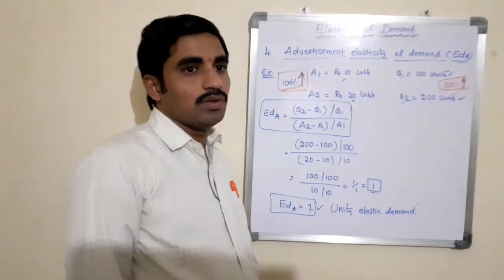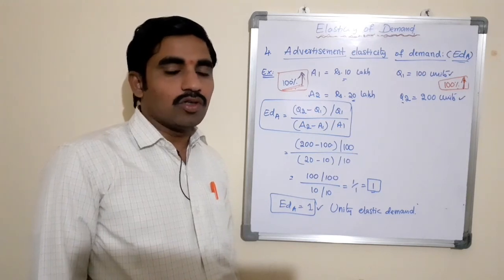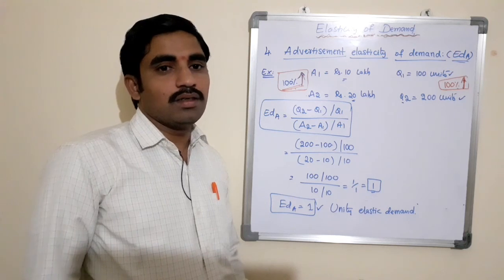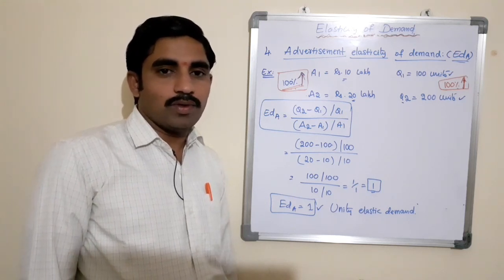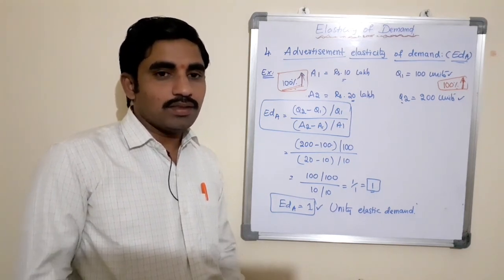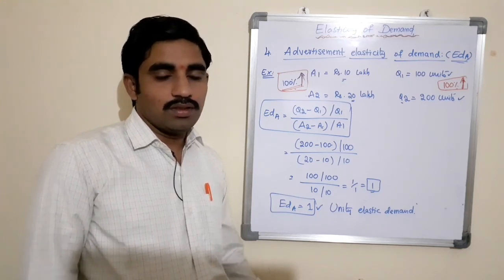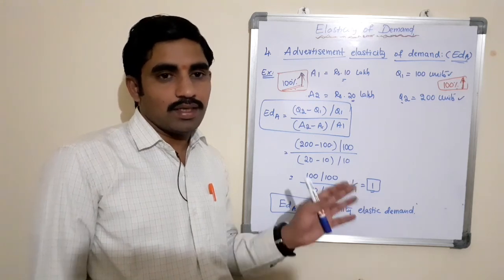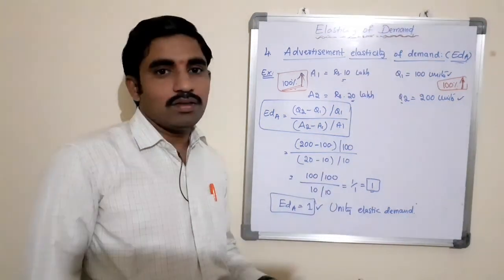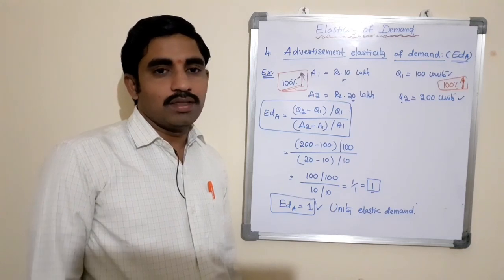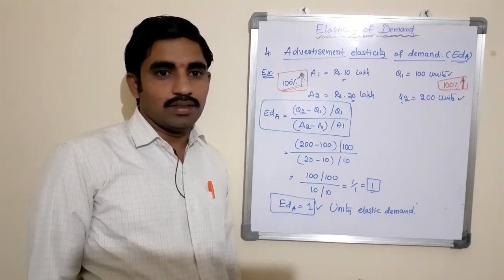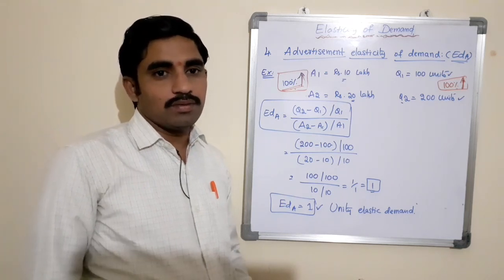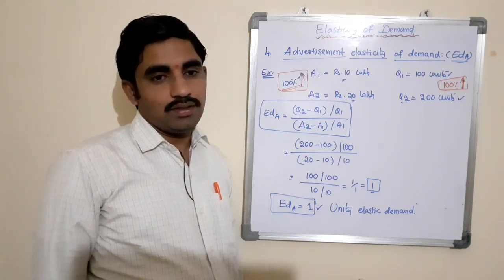And it also helps to plan the level of output and the prices of the product. Based on the level of quantity demand of a commodity in the market, we may produce the product in our organization. If you are not aware of this elasticity of demand, you may not have any idea about the demand for our commodity in the market. Therefore, it leads to waste of production. Waste of production means indirectly waste of our investments.